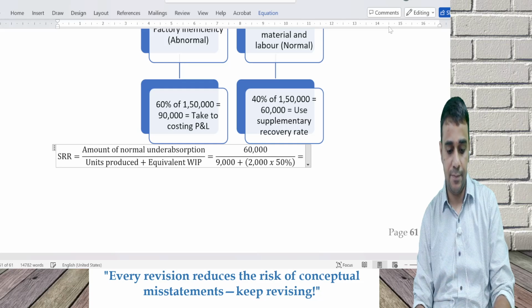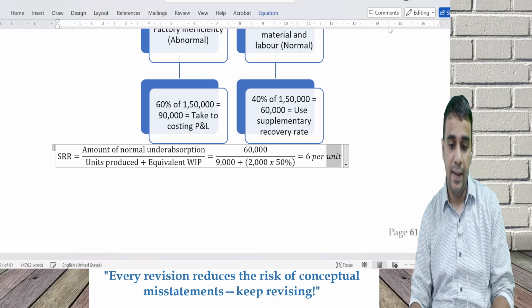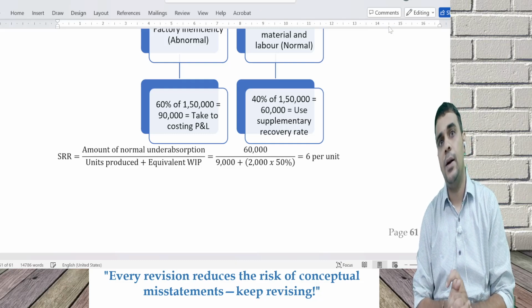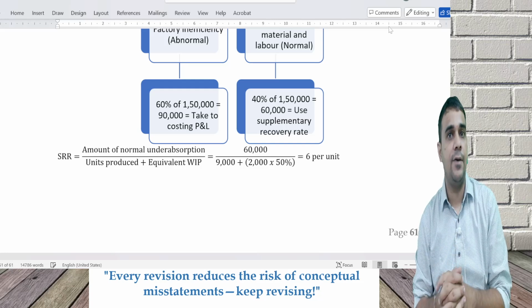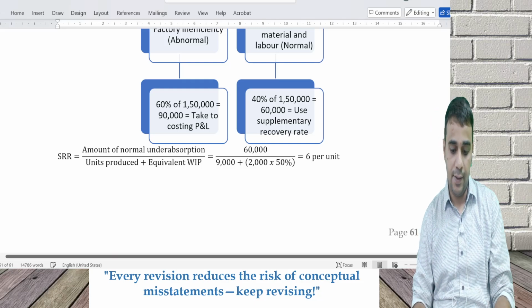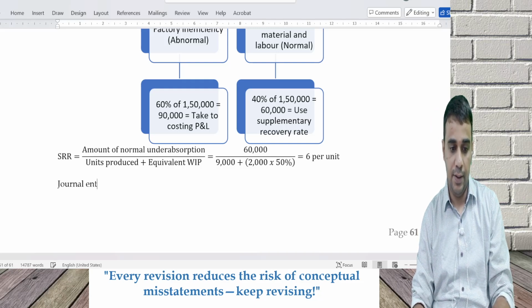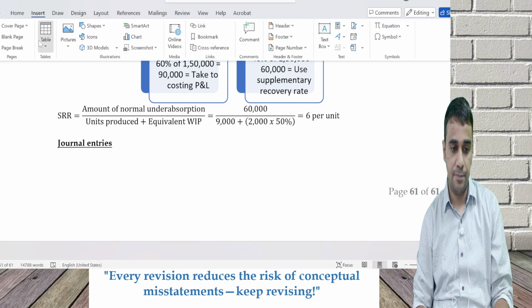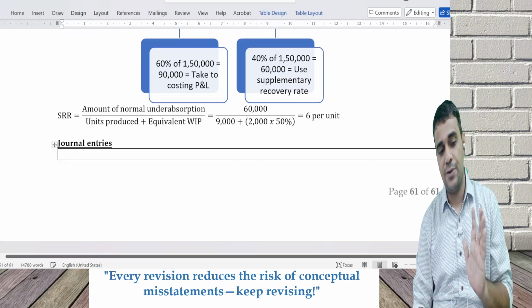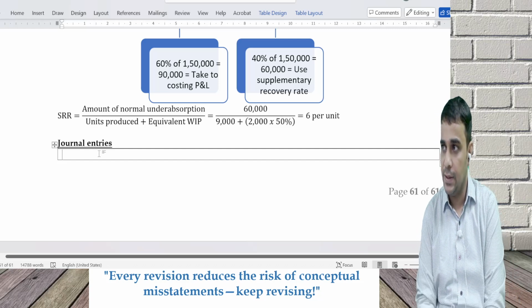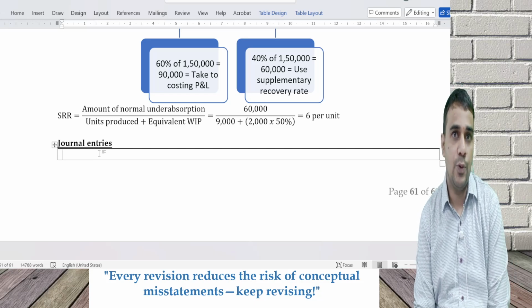How much is SRR? Every unit I want to recover 6 rupees. That's the recovery I'm going to have. 6 rupees per unit. Journal entries. This MCQ itself is sufficient to understand the core concept. Then we'll do some proper descriptive question. 6 per unit. Any doubts on this?